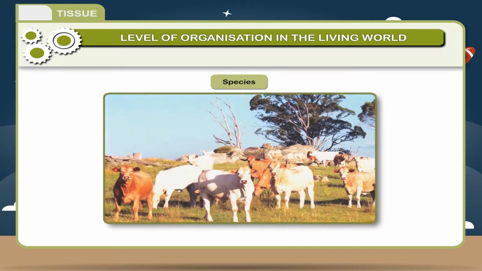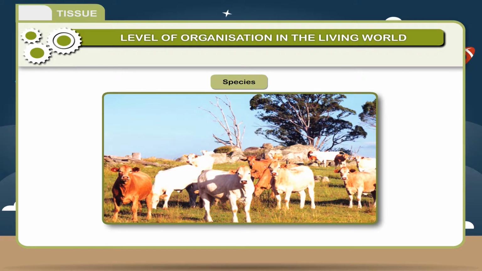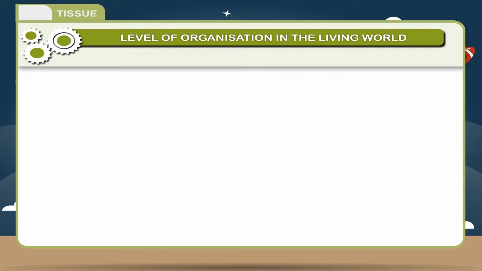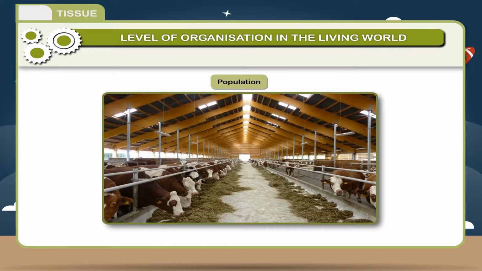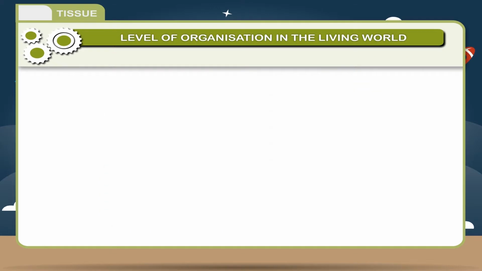Species. Species is defined as a group of organisms of same characters which mate and produce offspring. Population. A population is a geographically localized group of individuals of the same species. The size of population may vary, which depends upon the available space, food, and other conditions.